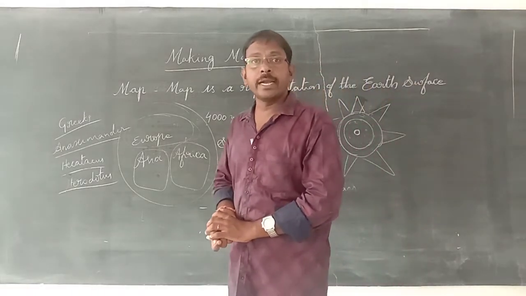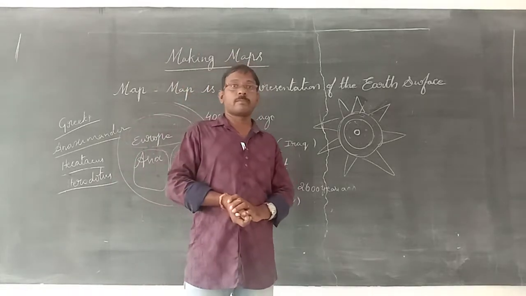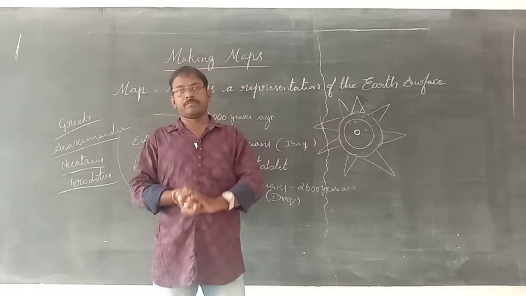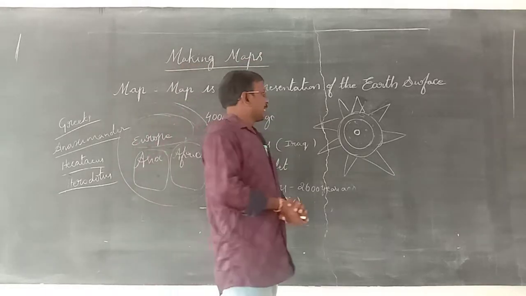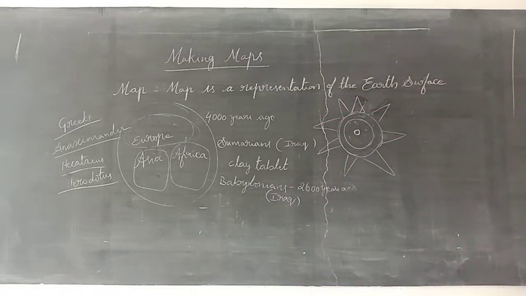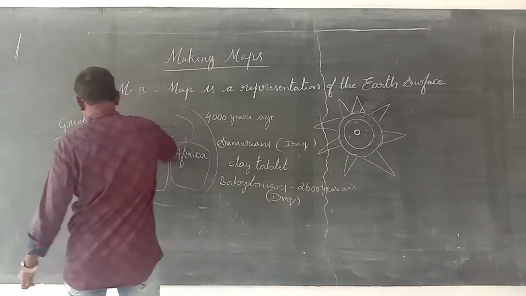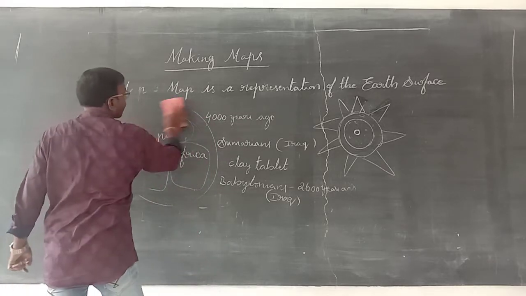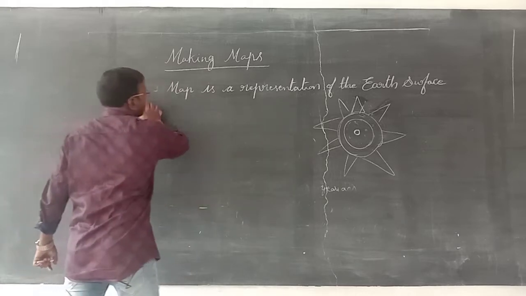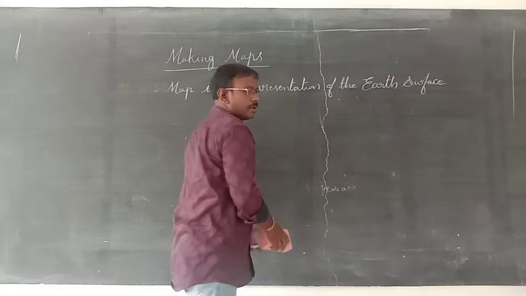How did they make the latitudes and longitudes? They made longitudes depending on midday. Every midday, they went from one place to another place and they drew a line.